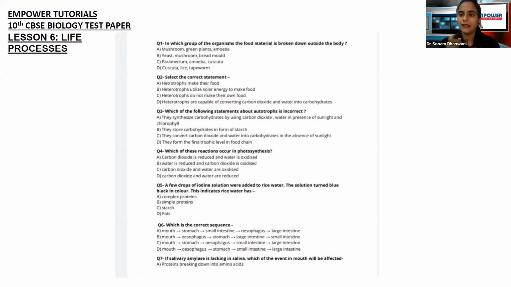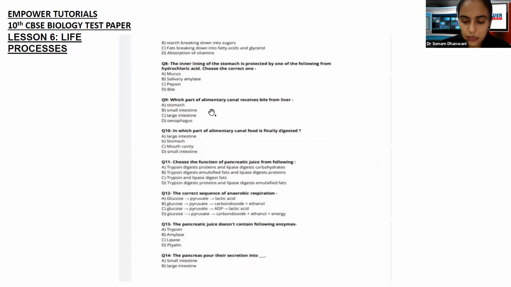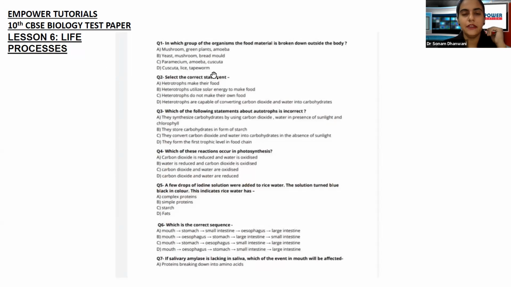I have already taken one session on the MCQs of the first chapter of biology, which is life processes. So I'm here with another session. Let's quickly get through those MCQs. Some of them might be repeated from the last session, but never mind, it'll just be another revision for us. Okay, let's get started. Chalo. Let's begin. It's visible, right? Anyways, I'll be reading it aloud, so it won't be an issue.